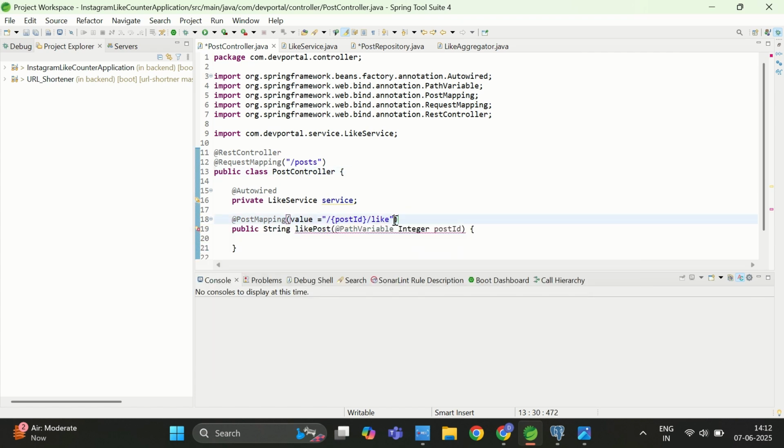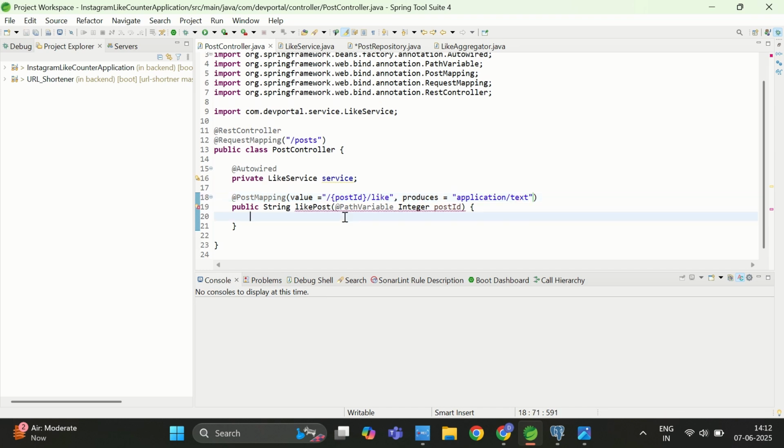So I will write produces, so it is going to produce application slash text, because a string will act as text, and that I will return here as well: liked successfully. So that's it. This response I will return, and before that I need to call my service.